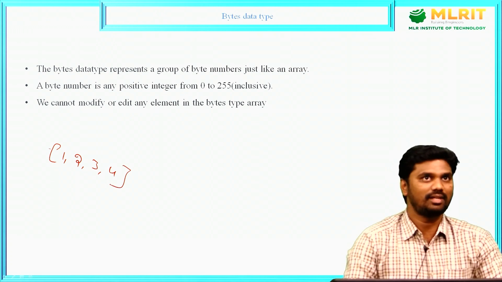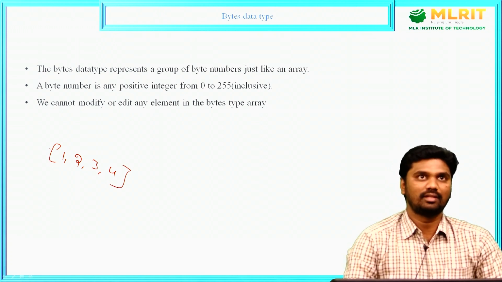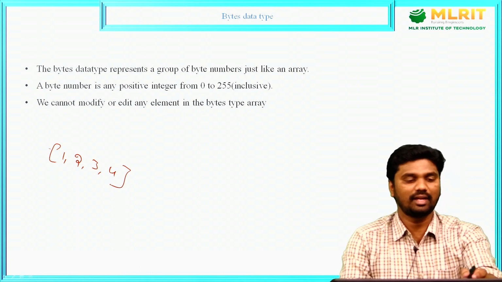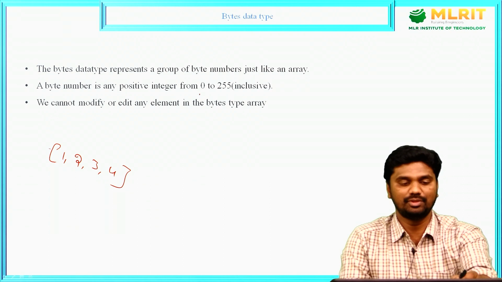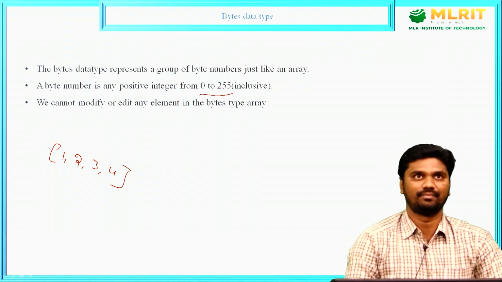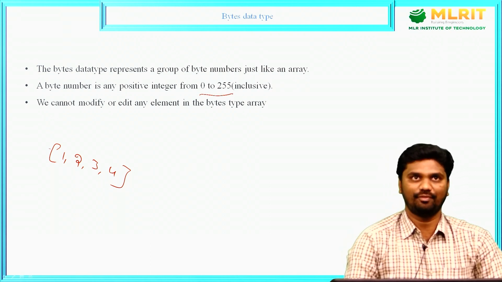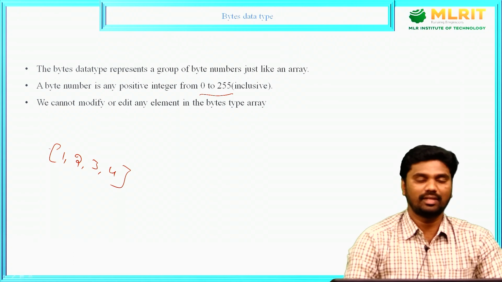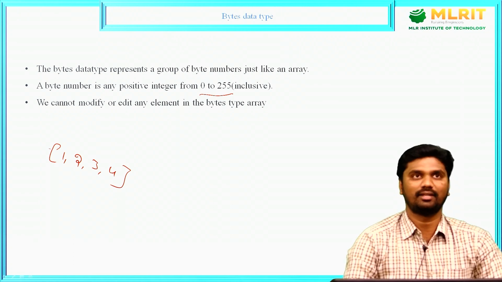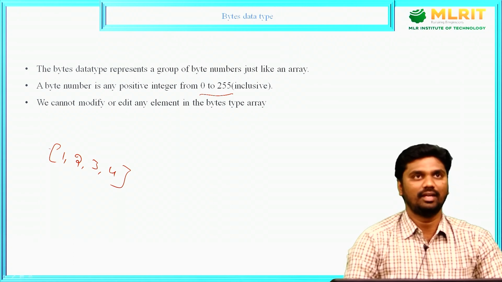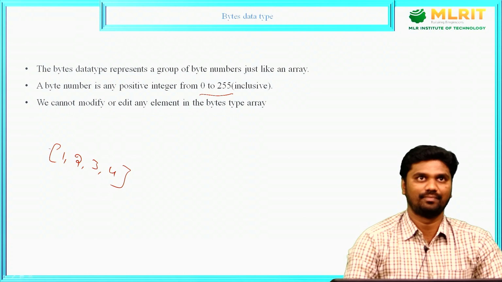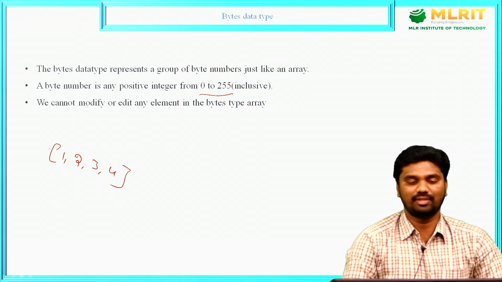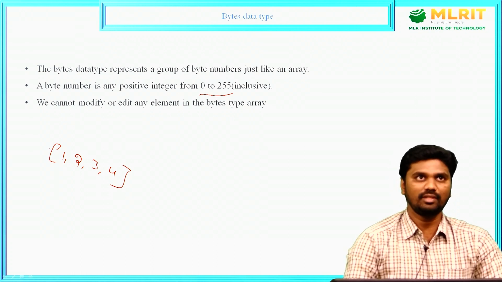But there is a limitation: it represents numbers only from 0 to 255, inclusive. If a value goes beyond 255, it shows an error.